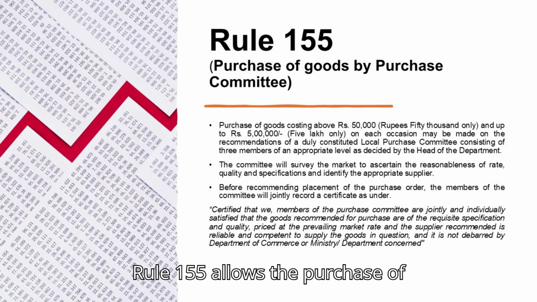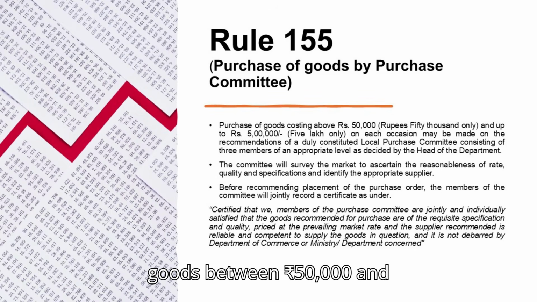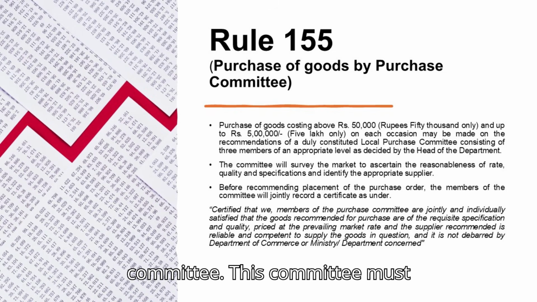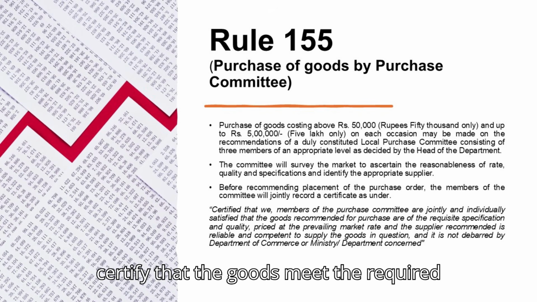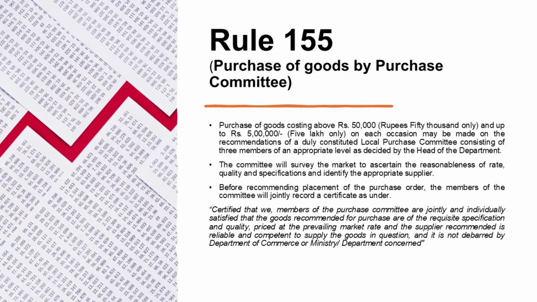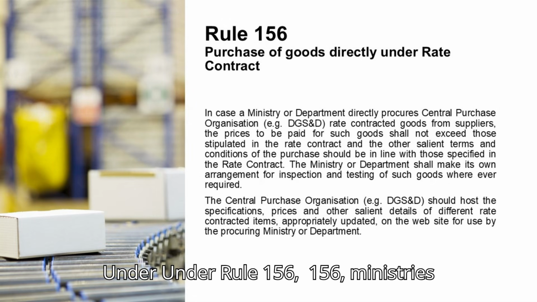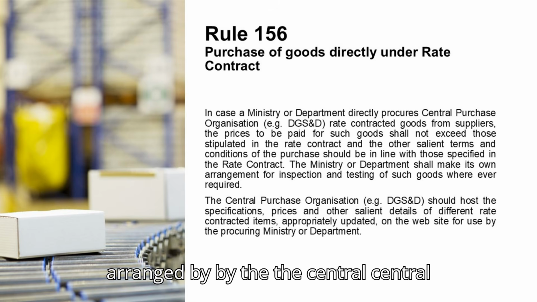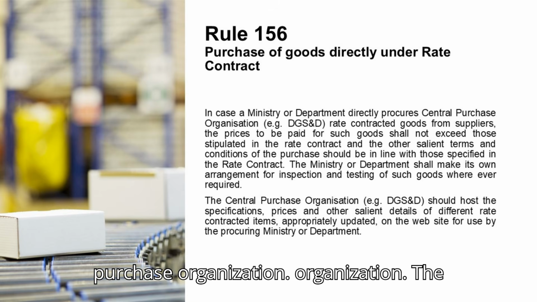Rule 155 allows the purchase of goods between 50,000 rupees and 5 lakh rupees through a local purchase committee. This committee must certify that the goods meet the required quality and are purchased at a fair market rate. Under Rule 156, ministries can purchase goods directly under rate contracts arranged by the Central Purchase Organization.